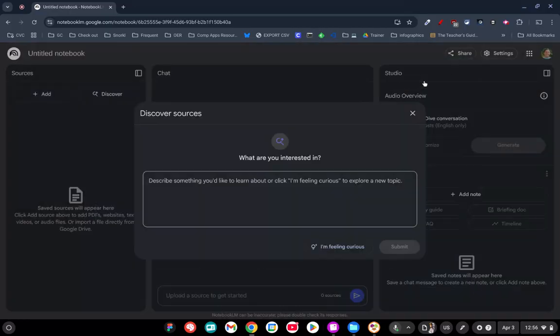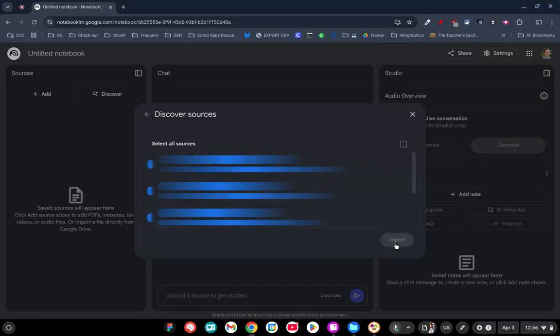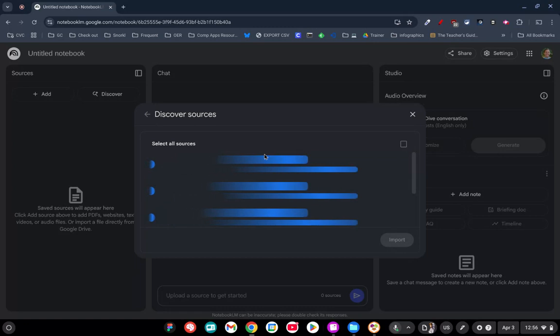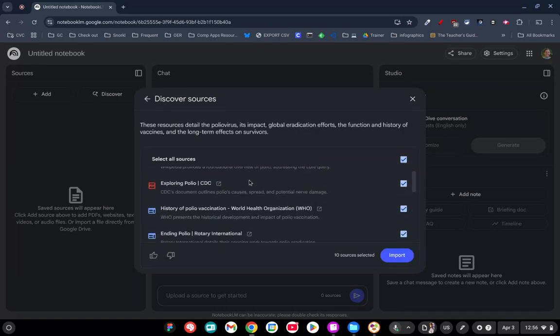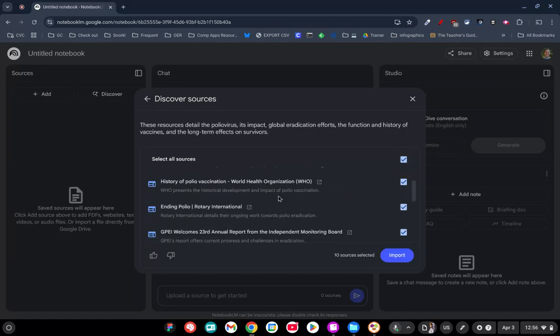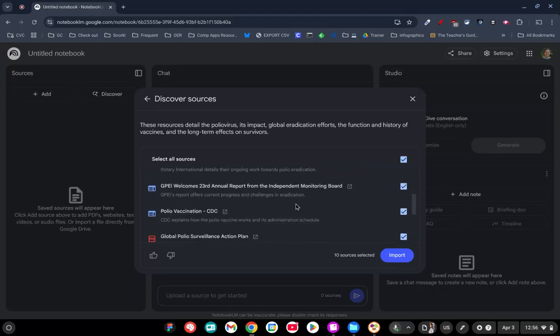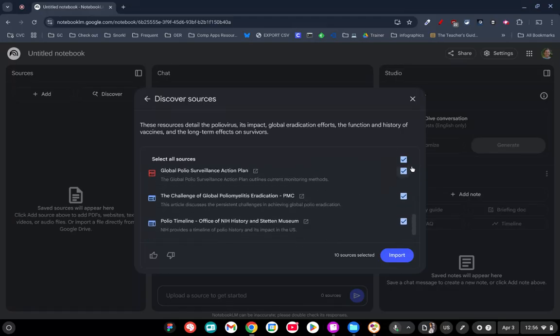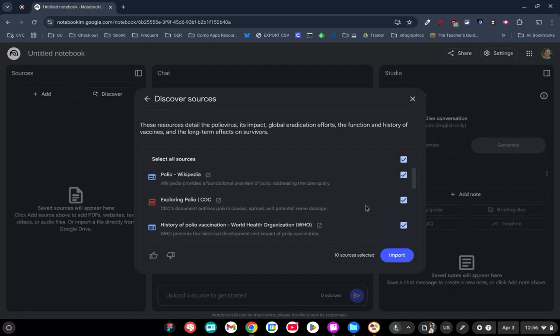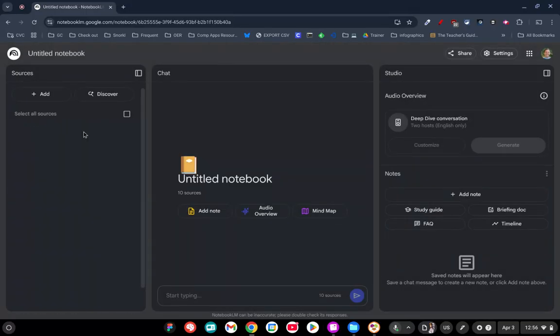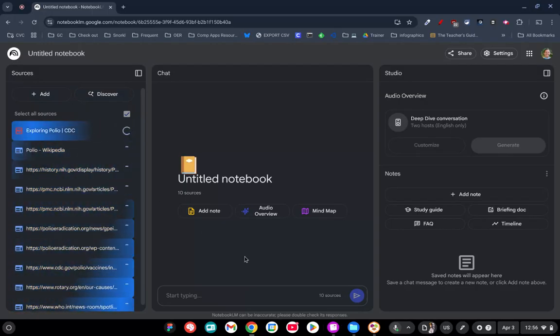The other option I have is that I can also discover sources. So I could put a few sources in there and then discover some as well. So for example, I'm going to do polio, and it's going to give me a variety of sources about that from different things that we would deem mostly accurate information and credible sources right here. And I can select which ones I want on here. So for example, if I did not want a source that had Wikipedia, I could deselect that. I'm going to import these sources, and they're all going to live right here.